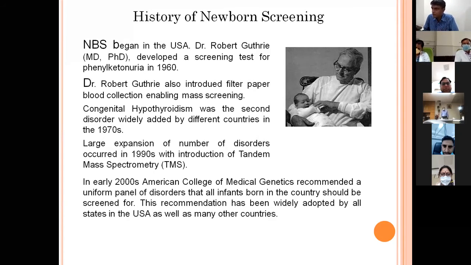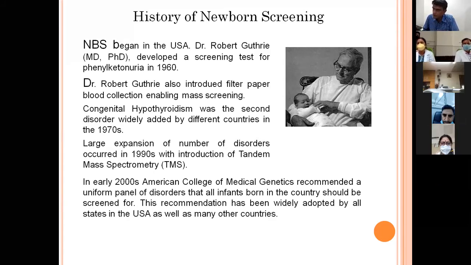After this technique came to the fore, a lot of disorders were included in the newborn screening panel, and currently we screen for about 50 disorders. Different categories of disorders are there: some are metabolic disorders, some are hormonal disorders, some are blood disorders, and so on. Currently, the American College of Medical Genetics has recommended a panel which should be followed by different nations across the world as a uniform screening panel. Here at Modern Diagnostics, we follow the same panel, and all the disorders recommended by the American College of Medical Genetics are covered in our panel.